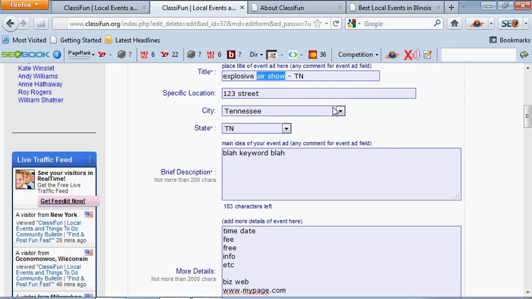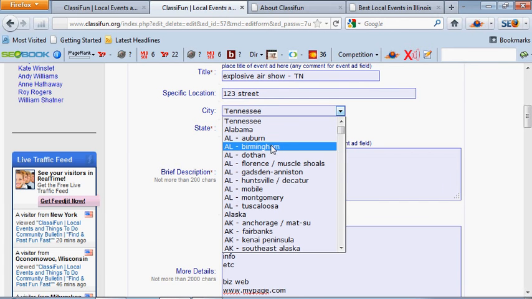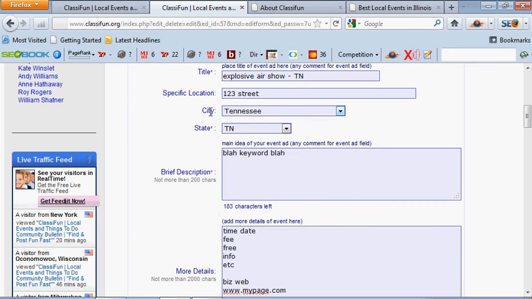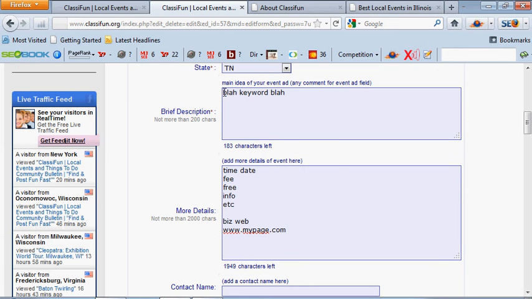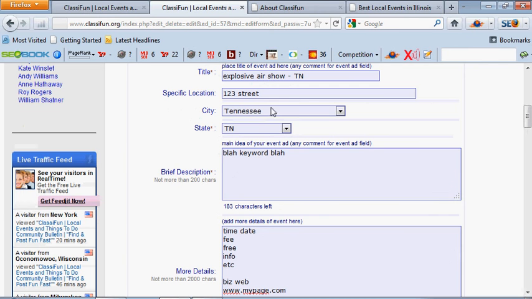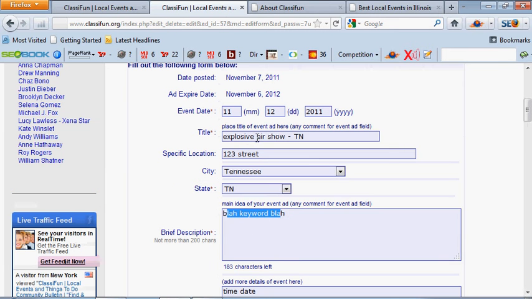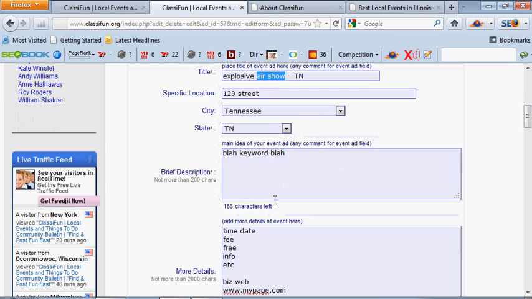City here, one thing I want to mention is sometimes the city may not be listed. If that's the case, just choose the state. So in this case, the city wasn't listed, so we just posted the state. Then state, enter your state. Brief description, blah blah keyword blah blah, meaning you can enter anything you like in here, as long as you make sure to enter your keyword, air show, as well.